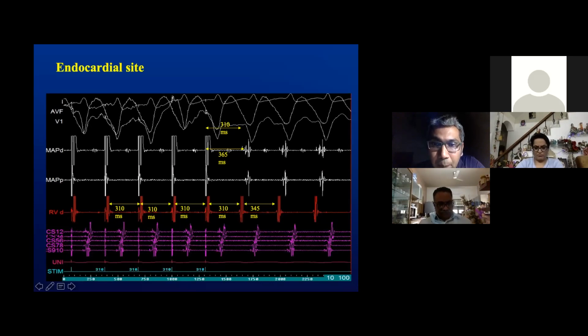The post-pacing interval was 365 milliseconds, which, compared to a tachycardia cycle length of 345 milliseconds, was 20 milliseconds off, suggesting that the site was within the circuit of the tachycardia. However, given the long stim to QRS during the time of entrainment, this is suggestive of a more proximal site in the tachycardia circuit, probably in the outer loop. Remember, this was manifest fusion and not concealed fusion here.